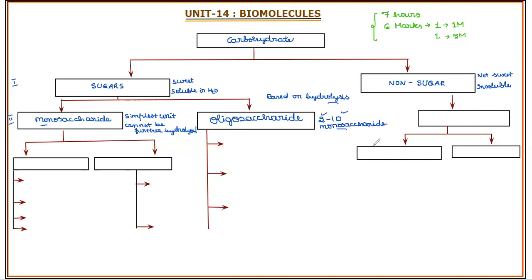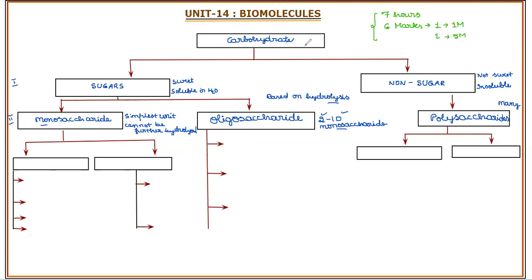And those carbohydrates which produce many saccharide units on hydrolysis are called polysaccharides. All the polysaccharides come under the non-sugars class. Monosaccharides and oligosaccharides come under the sugars classification. So this is the second mode of classification to understand. You should interrelate it to the first classification, and the next level of classification we are going to understand should be interrelated to the second level as well as the first level.